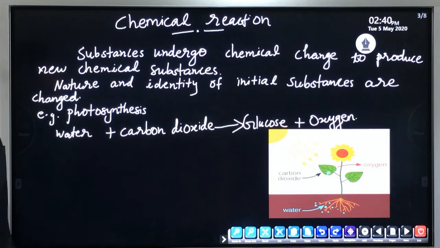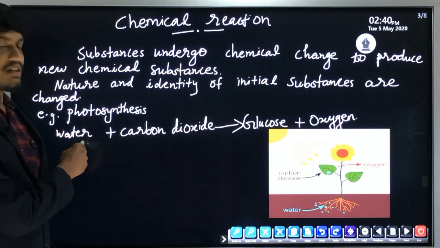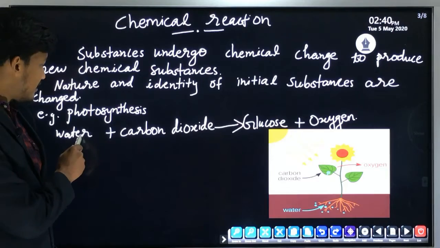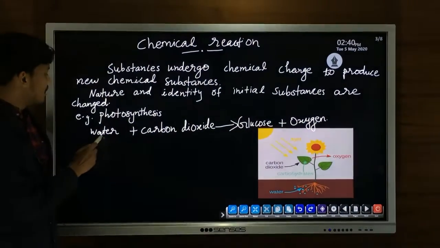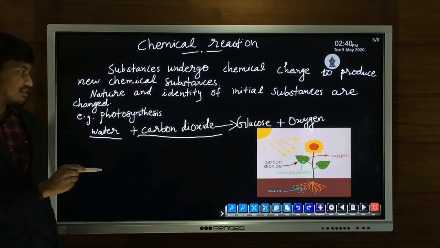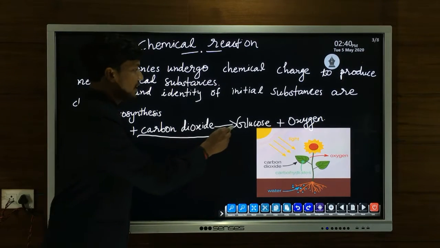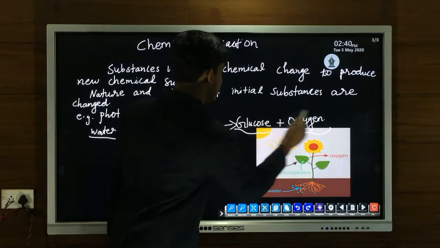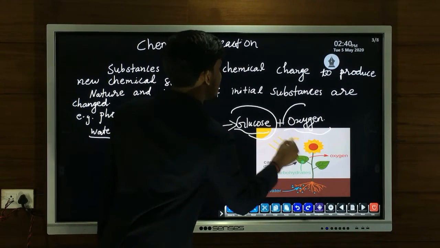So what conversion takes place here? The original substances, or we can say the initial substances, are water and carbon dioxide. They undergo chemical change and form two new substances, glucose and oxygen.